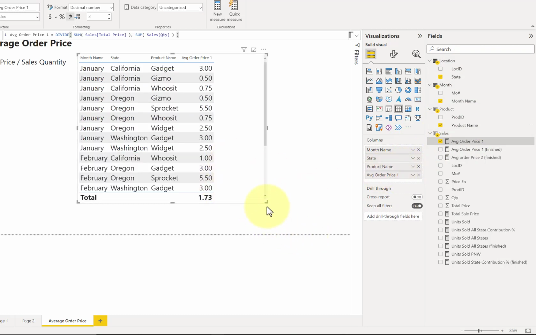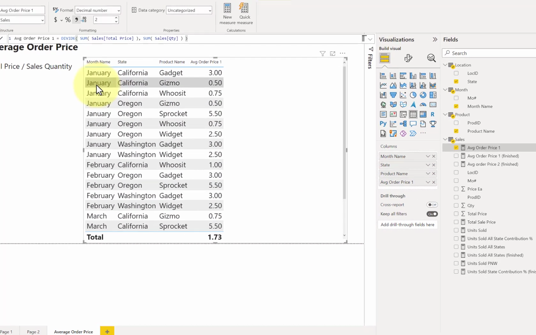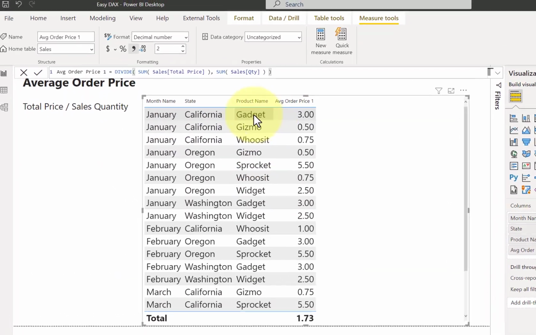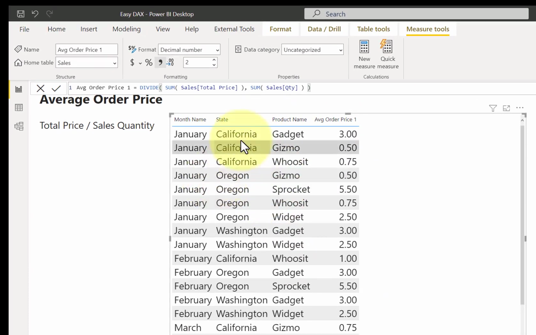So theoretically, every row in this table visual represents a row in my sales table. All right, so you can see that in January in the state of California, for gadget sales, my average order price was $3. For Gizmo sales, it was 50 cents. For Who's It sales, it was 75 cents, etc.